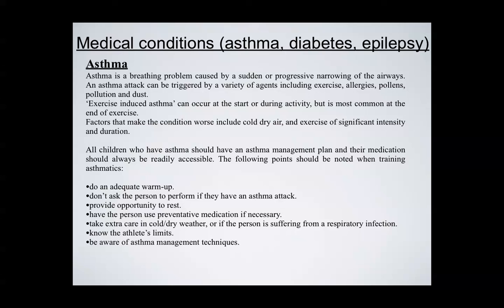Asthma is the first medical condition we're going to go through. We know that asthma is a breathing problem caused by sudden or progressive narrowing of the airways, which reduces the amount of air that can get in. An asthma attack can be triggered by a variety of agents, including exercise, allergies, pollens, pollution, and dust. Exercise-induced asthma can occur at the start or during activity, but most of the time it will occur towards the end when the athlete becomes a little bit more fatigued and tired.